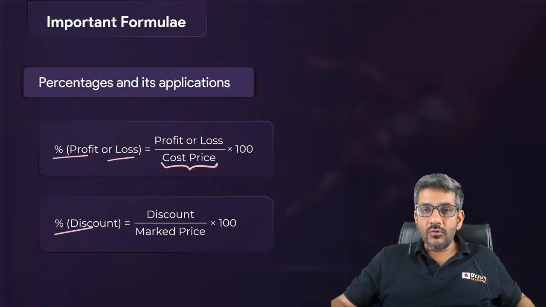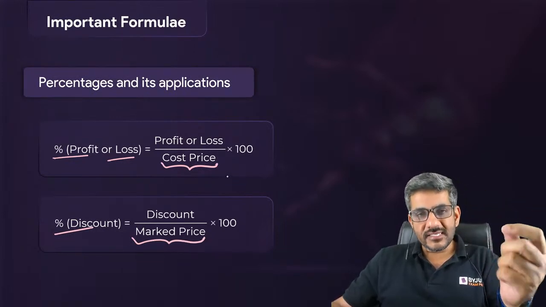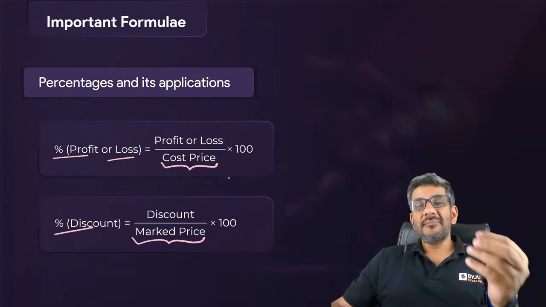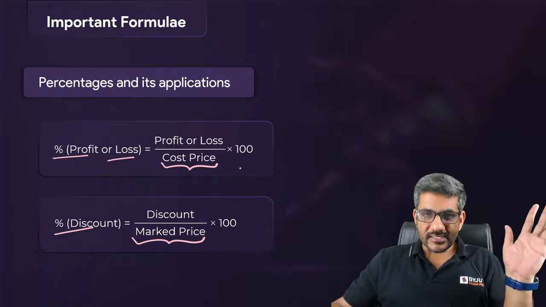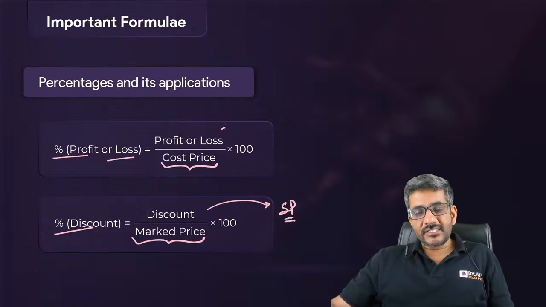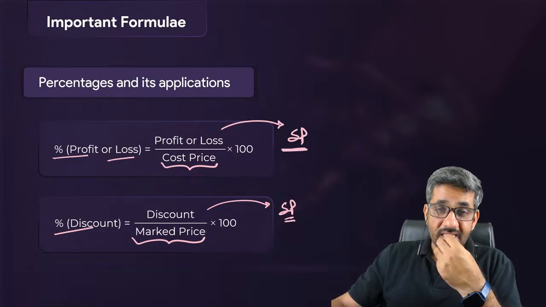Similarly, discount is always given on the marked price, the price which is written on the article, which is also called as list price sometimes. तो आप उसको list price बोलिए, marked price बोलिए, कई बार उसको हम लोग popularly MRP के नाम से भी जानते हैं. They all are exactly the same thing. After discount, the price that comes is the selling price. After percentage profit or percentage loss, the price that comes is selling price.